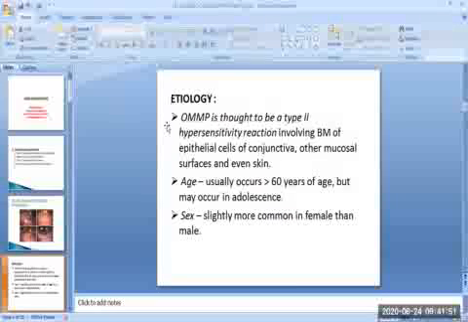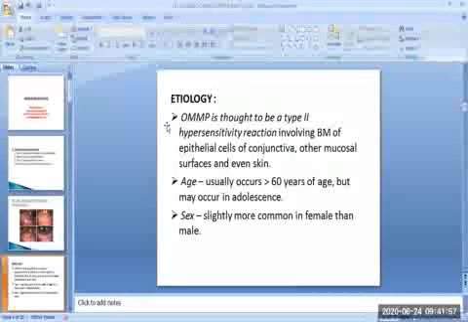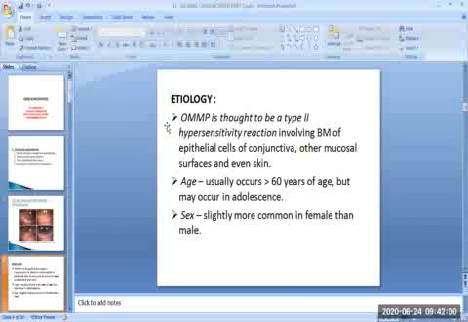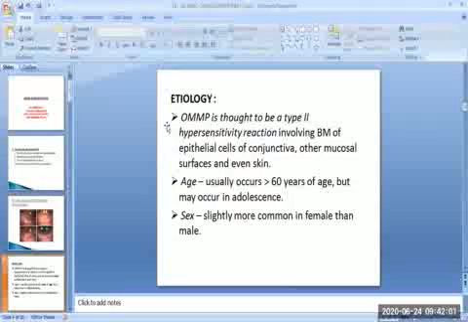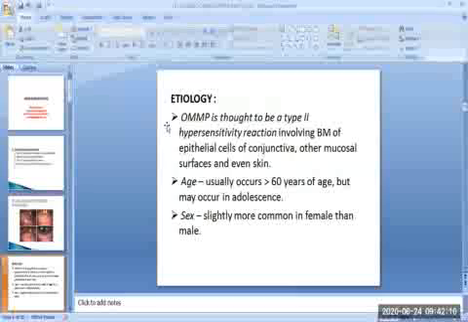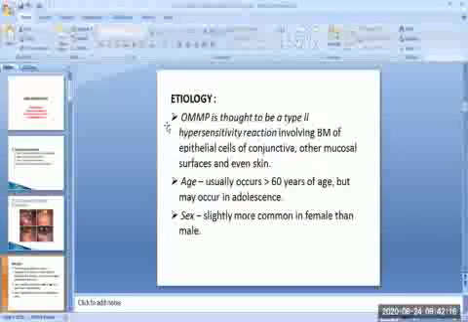If you talk about the age, usually this ocular mucous membrane pemphigoid occurs above 60 years of age, but may occur in adolescence also. As for predisposition to sex, the disease is slightly more common in females than males.